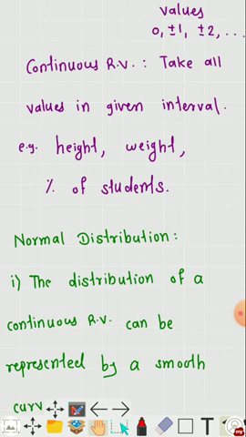So now let us go to the normal distribution. The distribution of a continuous random variable can be represented by a smooth curve. Some of these curves are symmetric in nature.